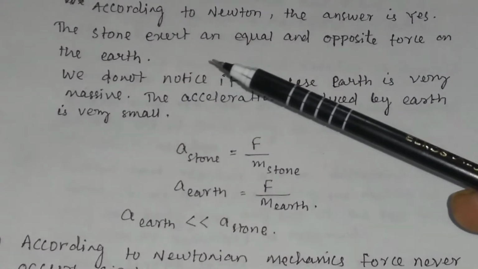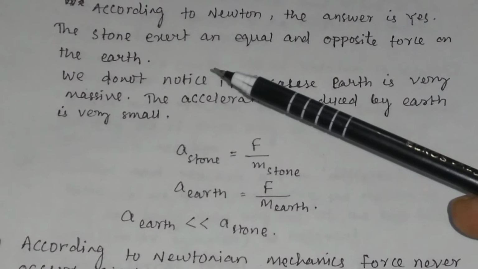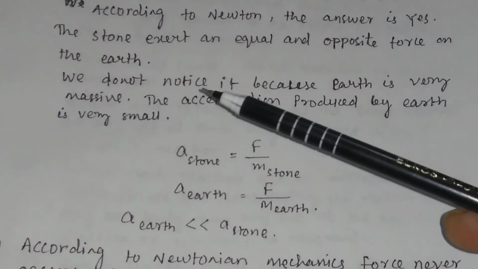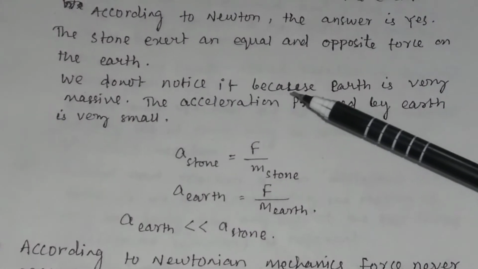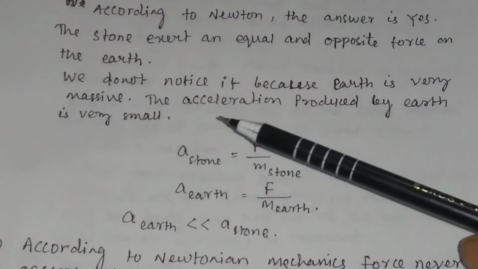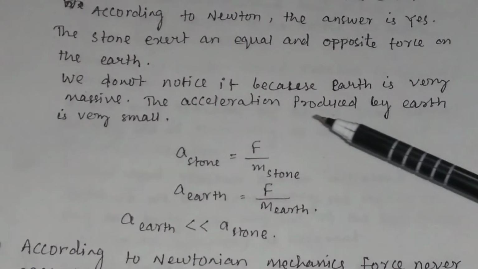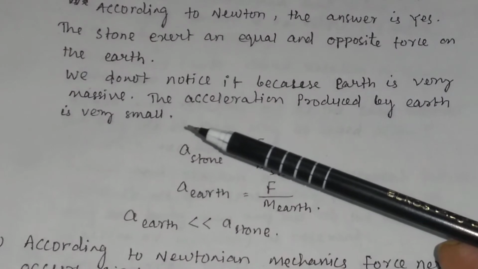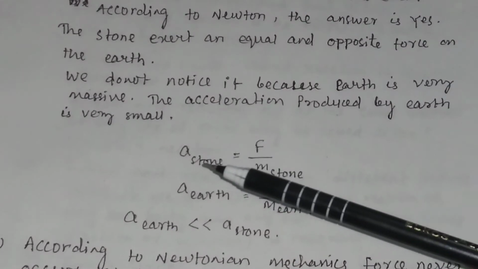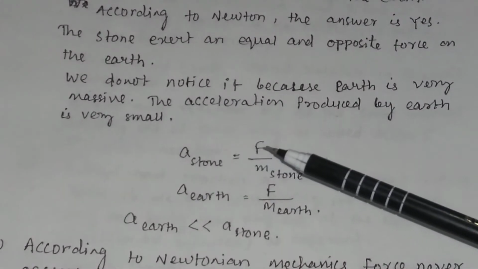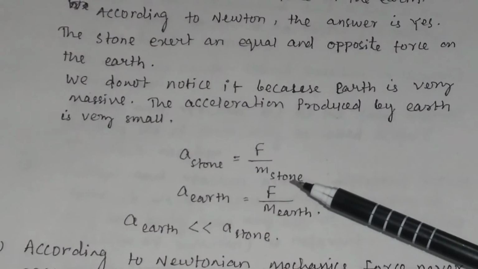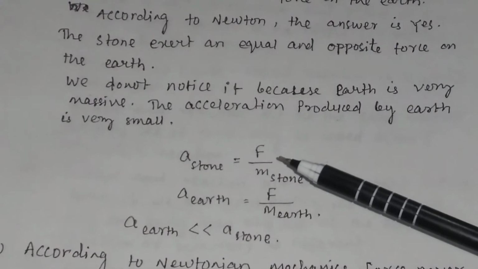The stone exerts an equal and opposite force on the earth, remember. But you do not notice it because earth is very massive. The acceleration produced on earth is very small. The acceleration of the stone is equal to force divided by the mass of the stone, by applying Newton's second law.